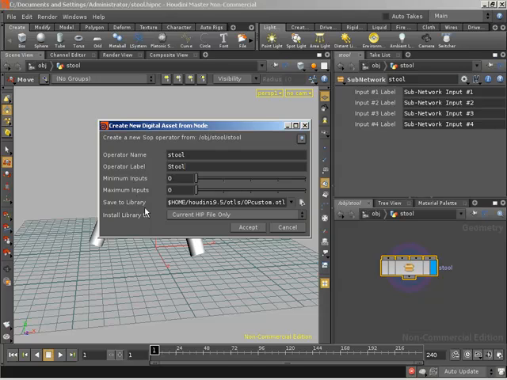Now we have the ability to save this into an OTL file, and an OTL file is the file type used for saving digital assets. By default, we're going to see that it wants to put it in opcustom.otl. That's an OTL file that comes with Houdini. When you create digital assets, you can save all of your digital assets into that OTL file if you wish, or you can create new OTL files. And a single OTL file can contain more than one asset. And we see that when we create the elevator, we actually create 3 assets inside a single OTL file.